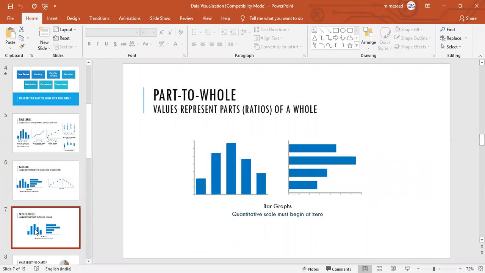Then, you can represent the part of the data or the whole data, part to whole. How is this relation there? A single part with the whole data. What is one department's role, what is its contribution, when compared to the entire organization? That way you can compare.